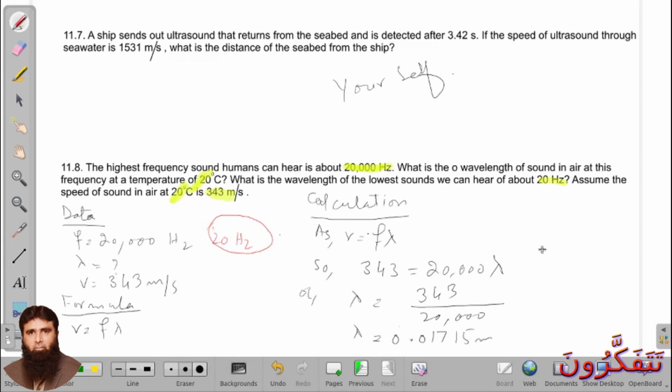And in the second part, again I say you that you have to use 20 hertz instead of 20,000 hertz. Okay, and do it yourself. I think all of you got this lesson, and you are able to do all these types of questions.